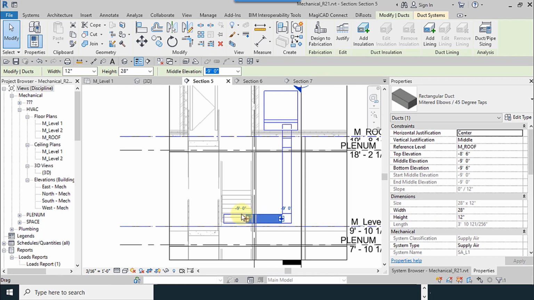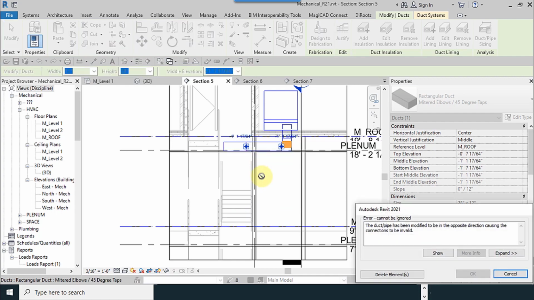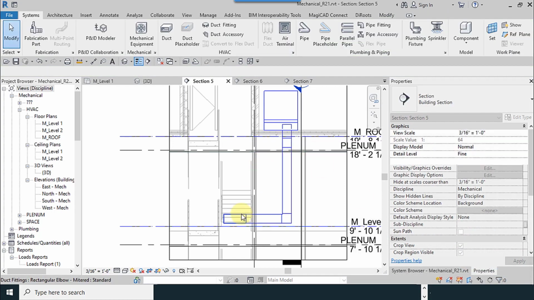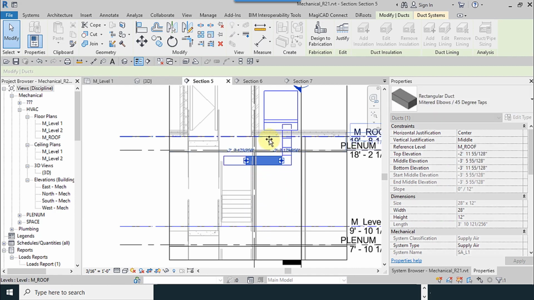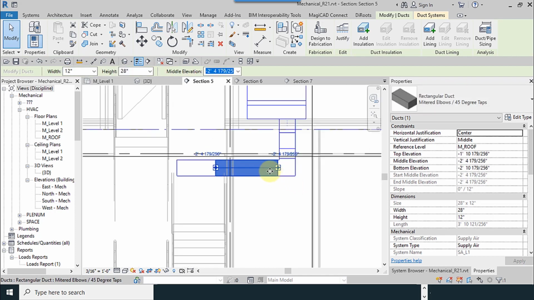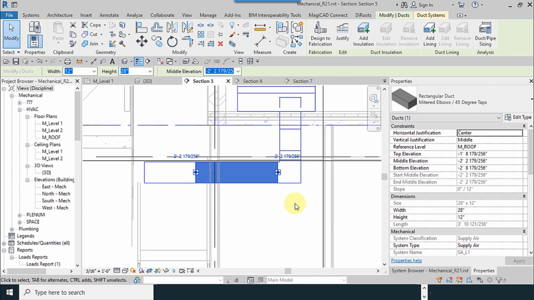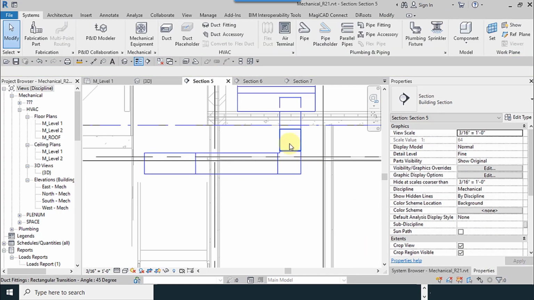Now I move duct upward because it was inside the stairs. I increase the height, elevation, and increase it as much as possible.